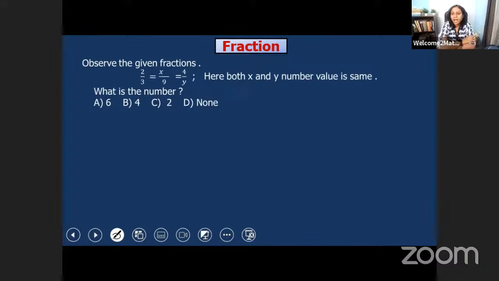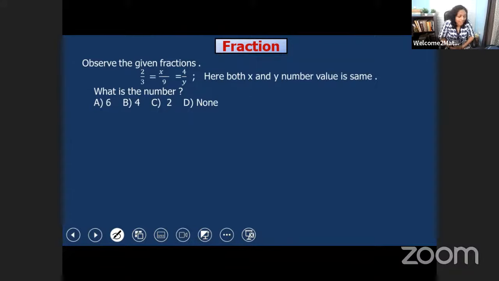Hi, Smaranika. Good evening, beta. So, can you find out this answer? Here both x and y have the same value. So try to solve this first, then I will show you the answer. After solving 2-3 questions from fractions, we'll start ratio and proportion. Okay.